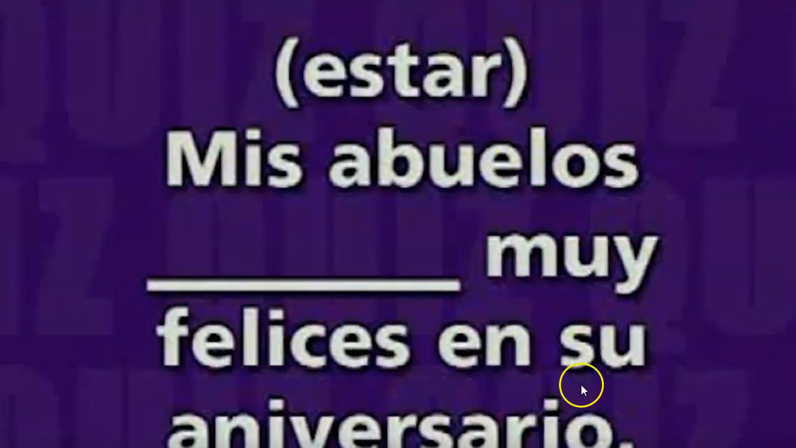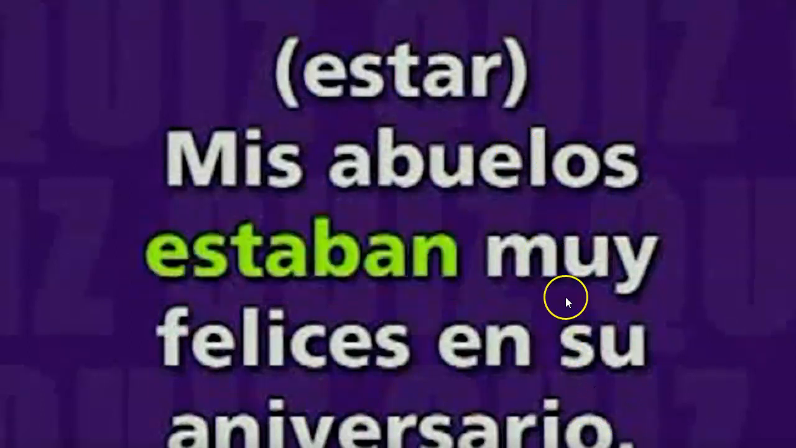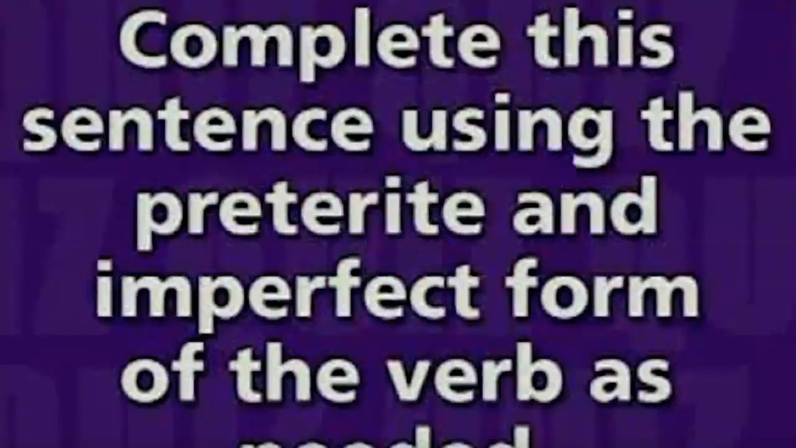Mis abuelos estaban muy felices. Again, a description of what people were like in the past. And then we're going to look at some examples of how the imperfect and the preterite can be used together.